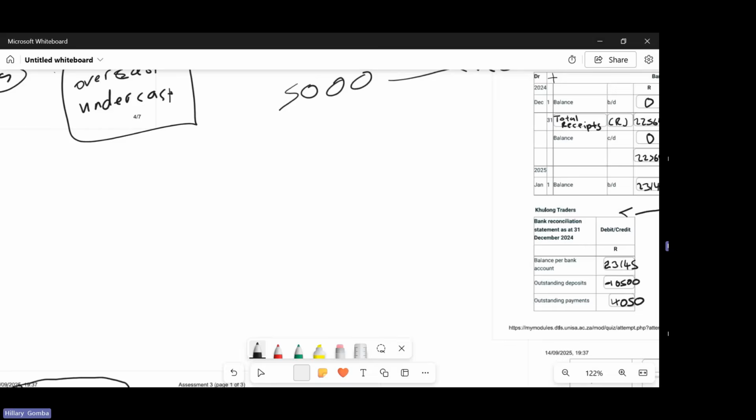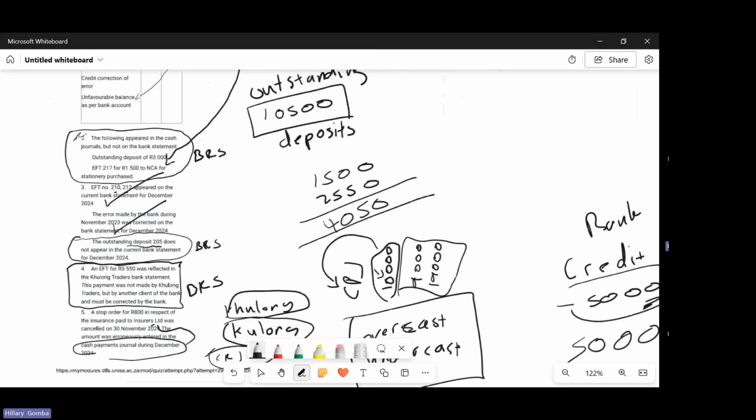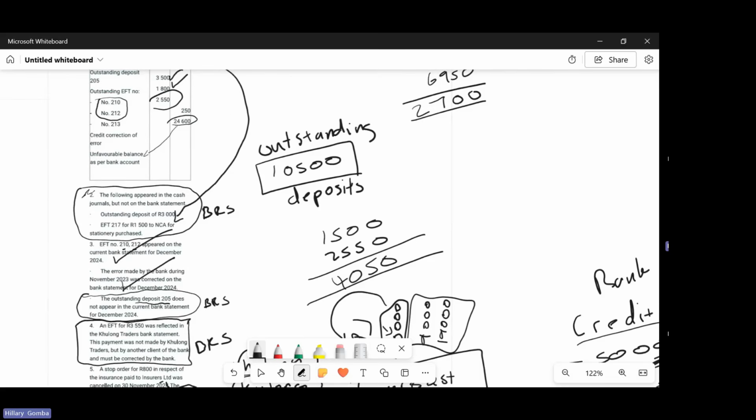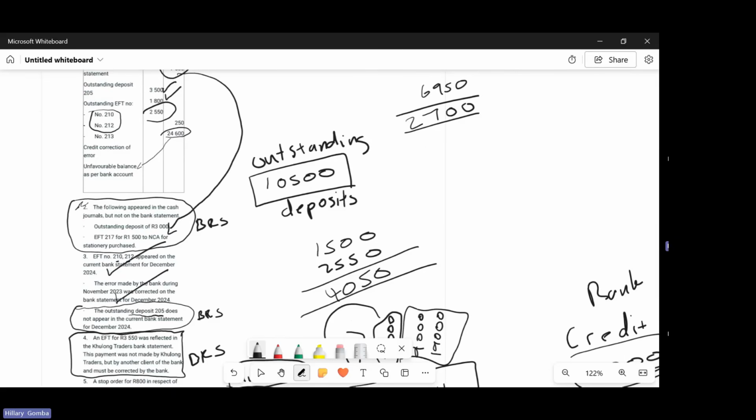And then we go back to our transactions. Then we find out which errors do we have in the bank record, at which they told us that the error of this 250 appeared in the bank statement, right? It was corrected, which here, right here, the error made by the bank during November was corrected on the bank statement. So which means this one is done.